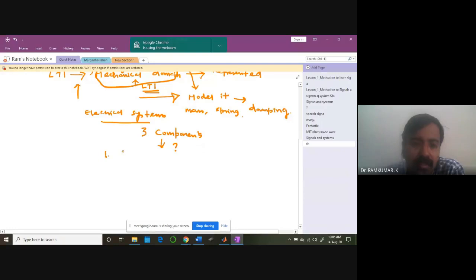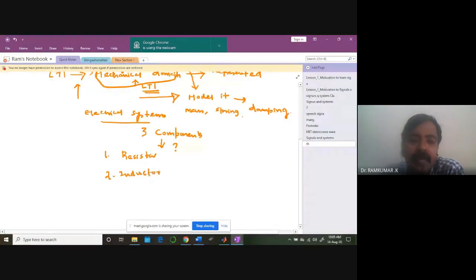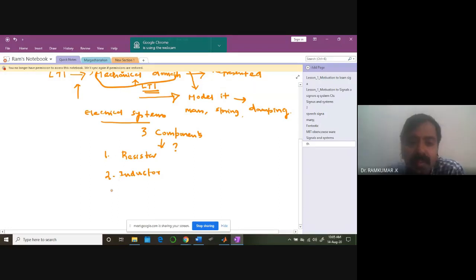Number 1 is resistor. Number 2 is inductor. Voltage is related to what? Capacitor. The third one is capacitance. Okay, you have 3 elements: capacitor, inductor, and resistor.